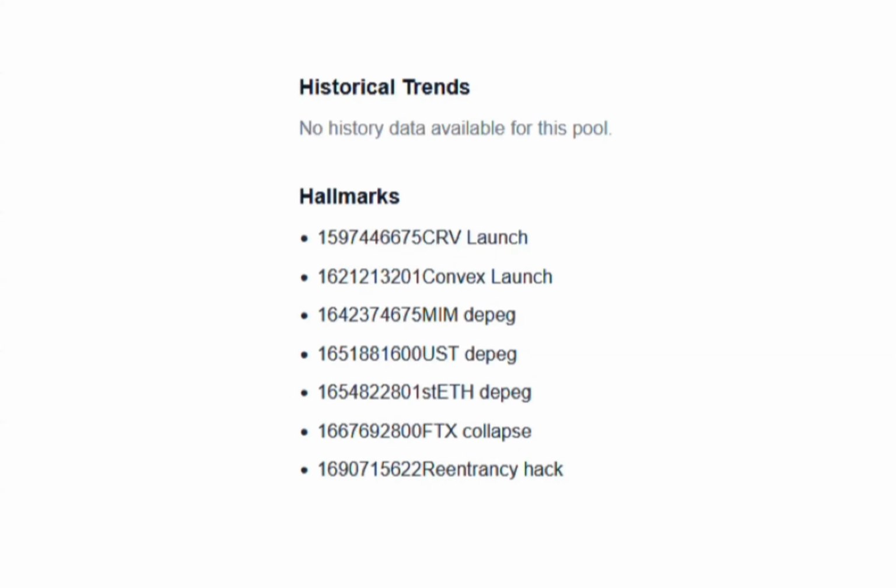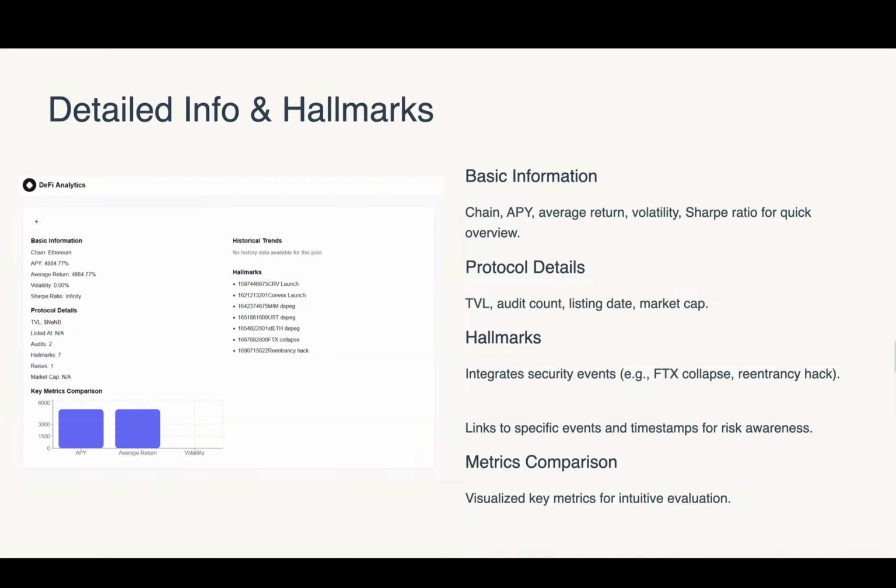Each hallmark links to a specific event and timestamp, so users can easily see if this pool or protocol has ever faced a black swan event or other major risk. This really boosts risk awareness. We also include a metrics comparison chart, so users can visually compare things like APY, average return, and volatility.